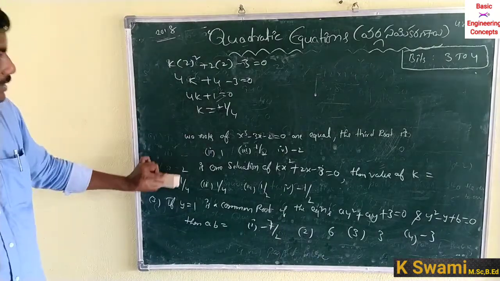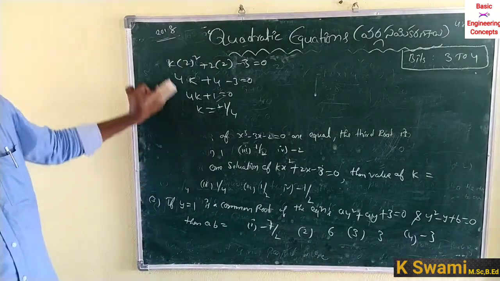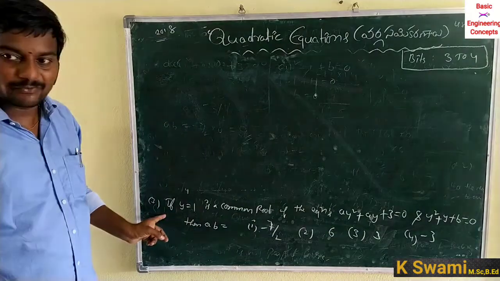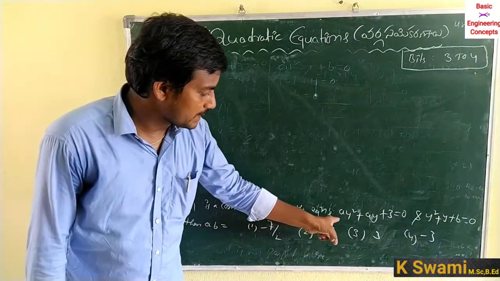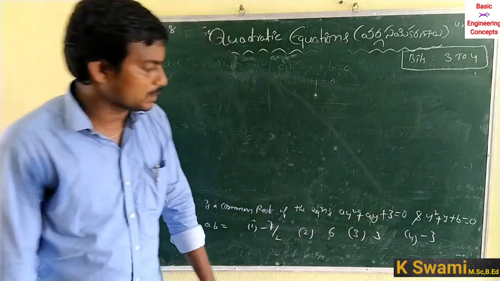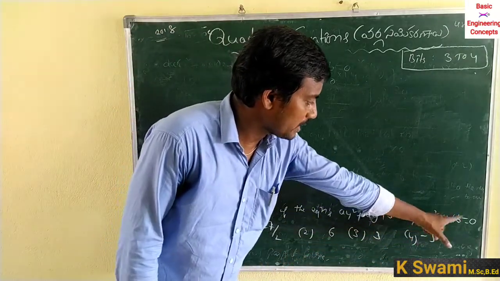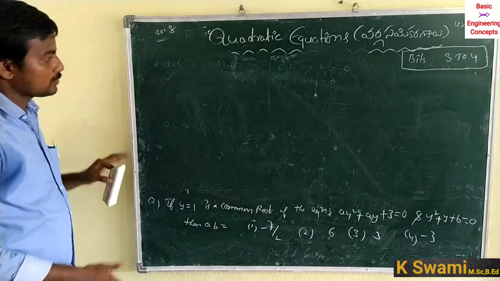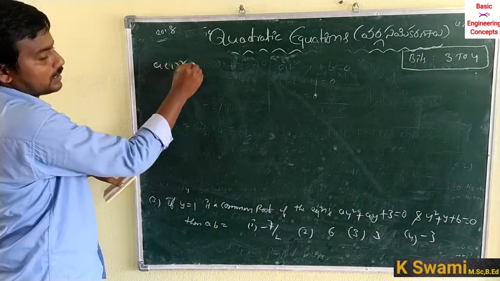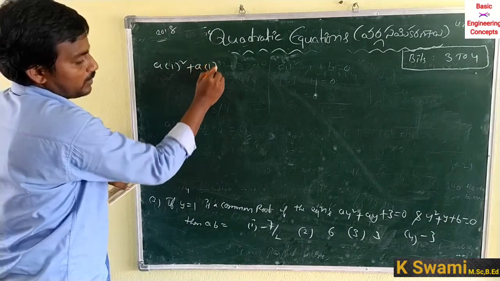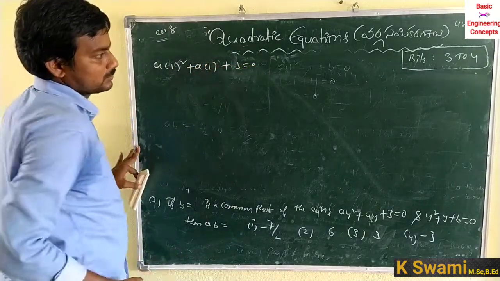So the third question in 2018 is: if y is equal to 1 is a common root of the equations ay square plus ay plus 3 is equal to 0 and y square plus y plus b is equal to 0. So the first equation: a into 1 square plus a into 1 plus 3 is equal to 0.